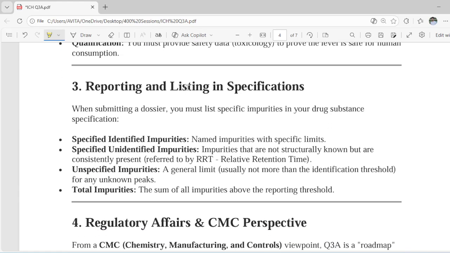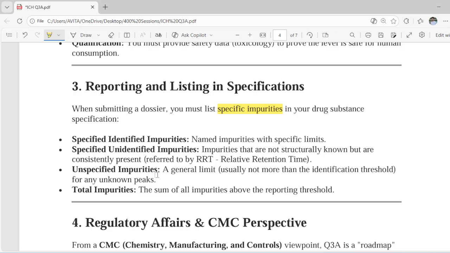Then we have reporting and listing in specification. When submitting a dossier, you must list specific impurities in your drug substance specification, like specified identified impurities, named impurities with specific limits. Specified unidentified impurities: these are impurities that are not structurally known but are consistently present, referred to by the RRT, relative retention time.